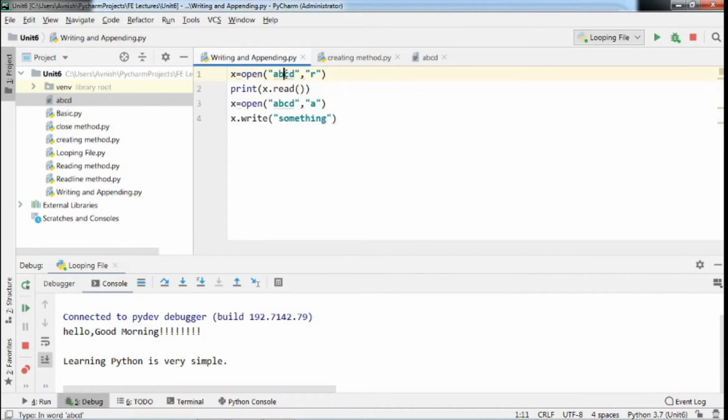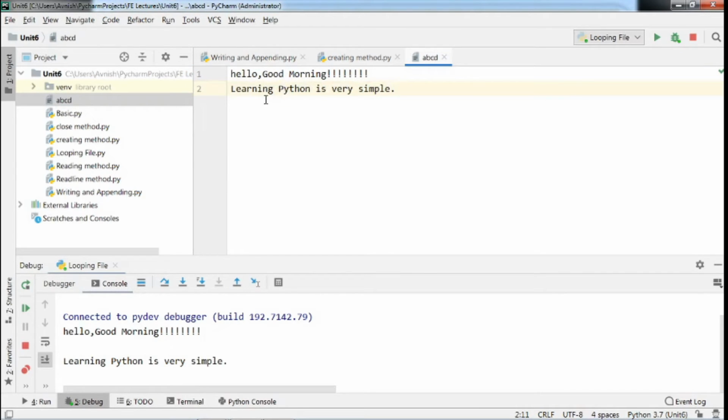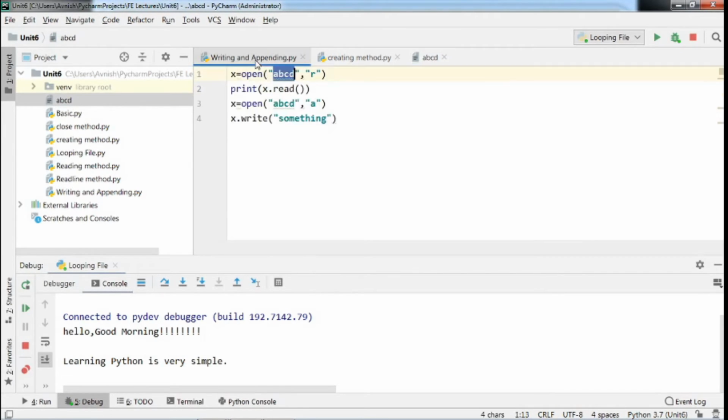See here, we already created this ABCD file, and the content of our ABCD file is "hello good morning. Learning Python is very simple." Now I want to use this append mode. So again I have created one file object. The file object is the same x, and using the open method we are opening the file ABCD with this append mode. Now here I have used the write method, and in that write method I want to write this "something" to my file ABCD. First of all, we will execute this code.